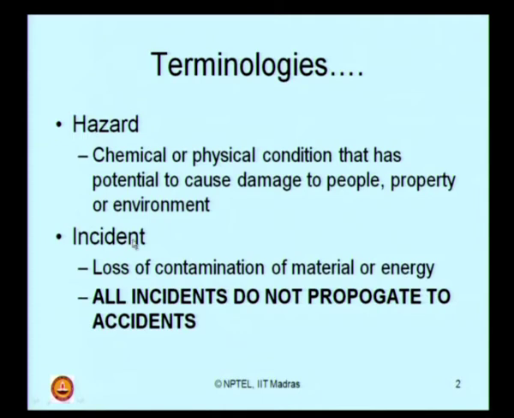The condition can be physical or chemical. The condition has a potential to cause damage. There is no certainty that the damage will be caused. The damage can be to the life of people, which is a fatal accident. It can be damage to the property or damage to the environment. So, a hazard is actually a condition.